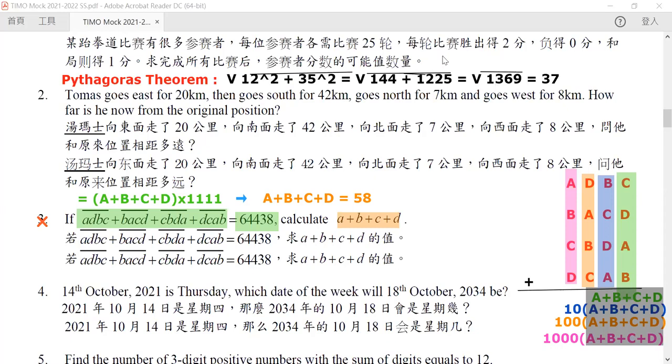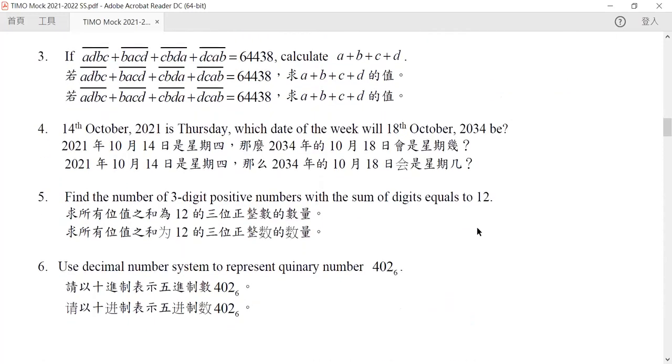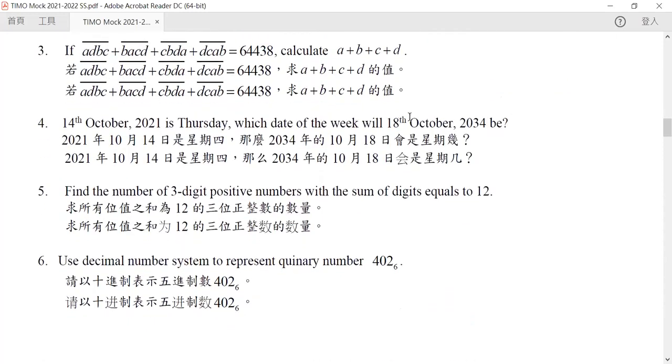Okay. So let's go to our question number 4. For question number 4, October 14 of 2021 is a Friday. Which day of the week will be October 18, 2034?